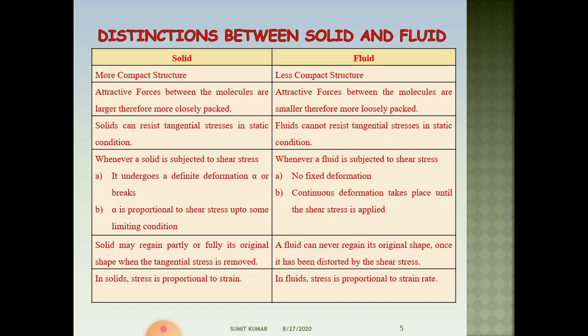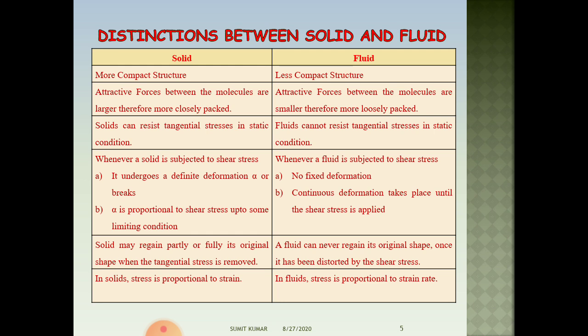Fluid is quite different from solid in many ways. In solid, the molecules are very close to one another, due to which the attractive forces are greater than those of the fluid. Therefore, solid is a more compact structure than fluid. When a shear stress is applied on a solid, then it undergoes a definite deformation which is proportional to applied shear stress up to some limiting condition. But whenever a fluid is subjected to a shear stress, then a continuous deformation occurs in the fluid which constitutes a flow.